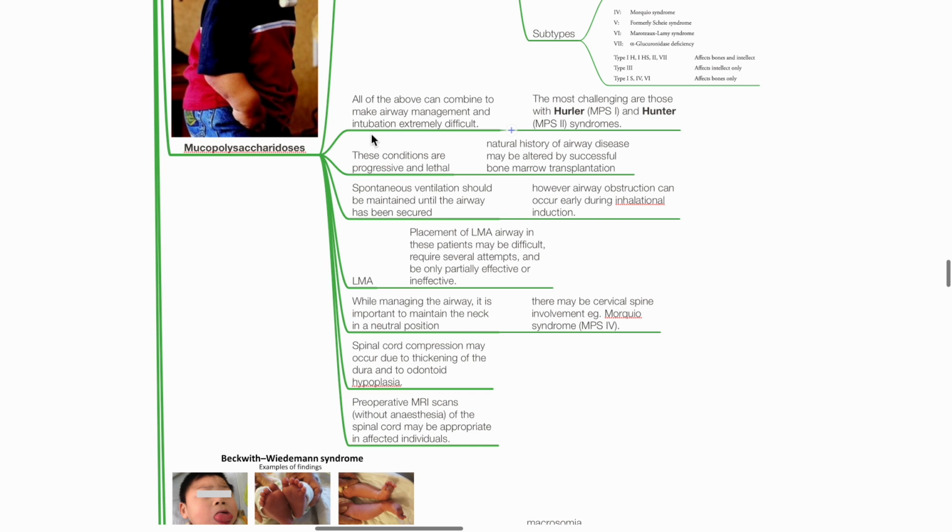While managing the airway, it is important to maintain the neck in a neutral position, as there may be cervical spine involvement, such as in Morquio syndrome. Spinal cord compression can occur due to thickening of the dura and due to odontoid hypoplasia. Preoperative MRI scans without anaesthesia of the spinal cord may be appropriate in selected individuals.